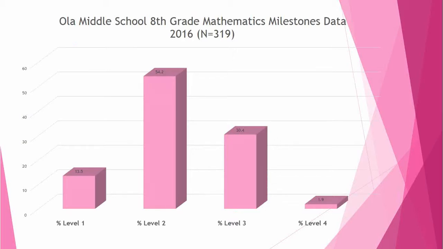Okay. So now we're going to get into the area that I'm focusing on. That is our 8th grade math milestones, and this is the most recent year, 2016. We had 319 students take the milestones. And you can see here we've got 13.5% level 1s, 54.2% level 2s, 30.4% level 3s, and 1.9% level 4s. So you can see the majority of our students are in the level 2s. And while we have some level 3s, we do not have many level 4s.